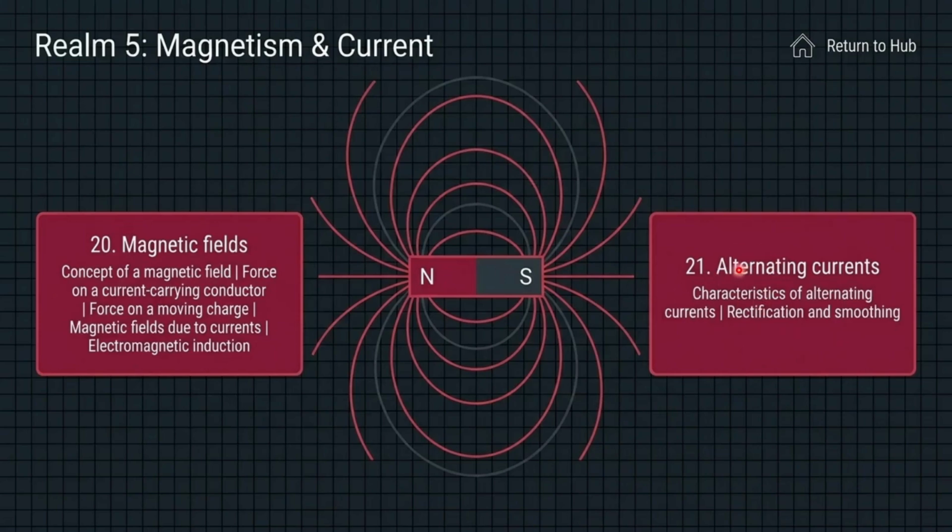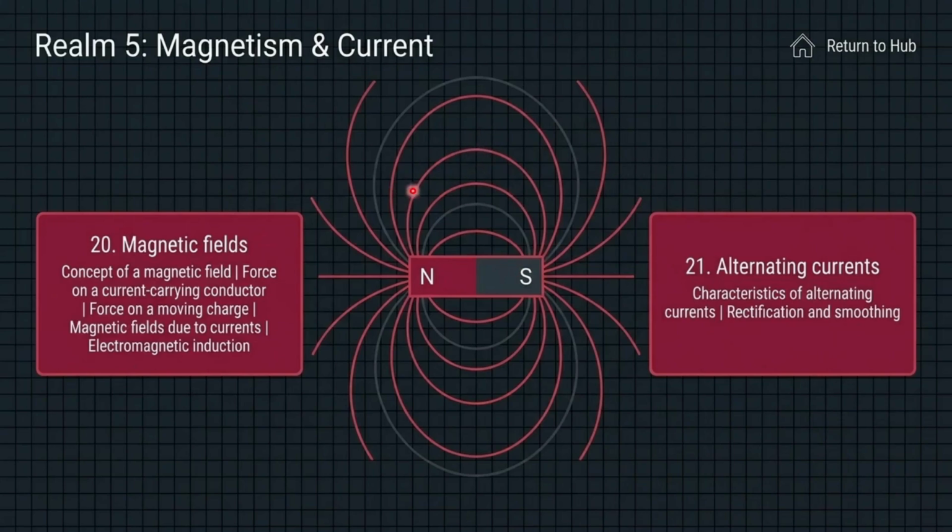We see that there are DC circuits, but here it is AC circuits. What is an AC circuit? We learn the characteristics of alternating currents. What is rectification? Rectification means converting AC current into DC current, and then the smoothing. These two topics are in A level, not AS level.